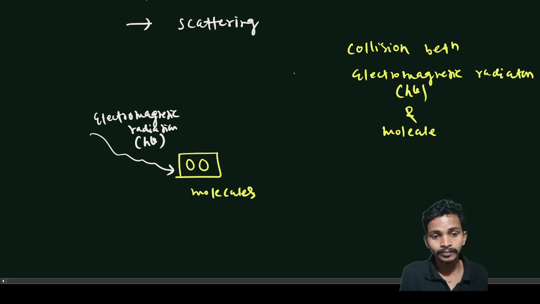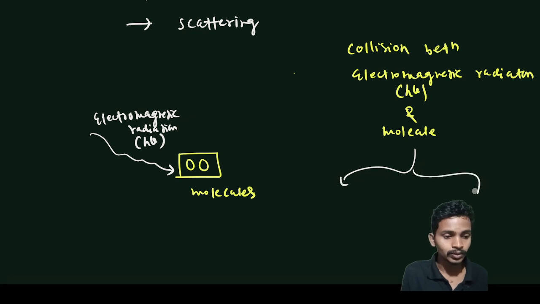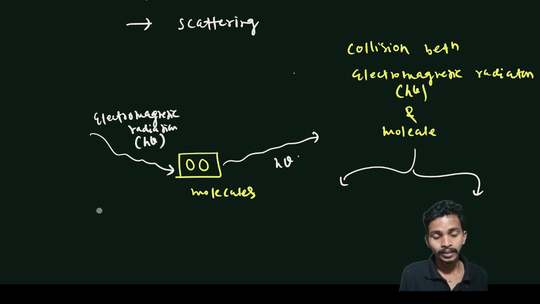It means that after collisions between electromagnetic radiation and the molecules, they simply release the energy with the same frequency, whatever h nu frequency you give. After the collision, the same frequency is released. Let's say h nu.